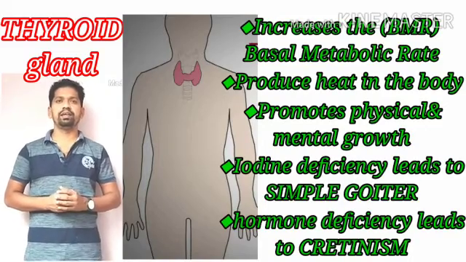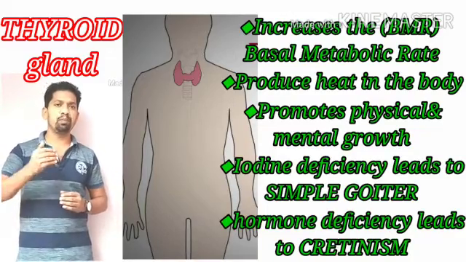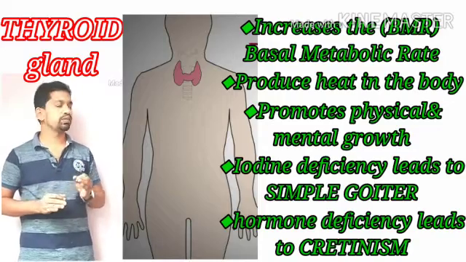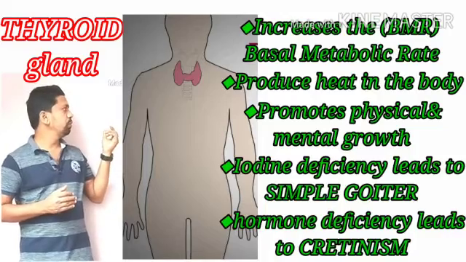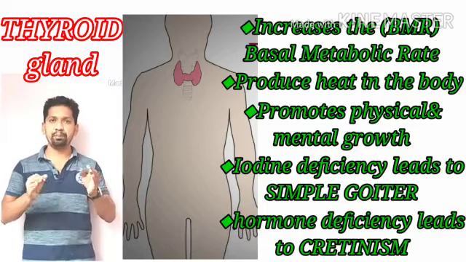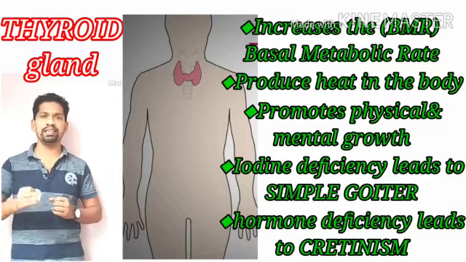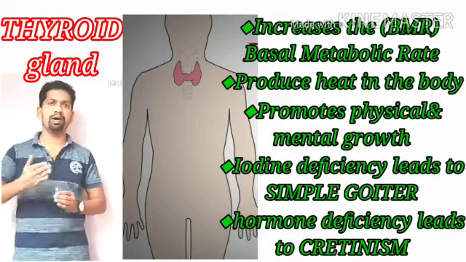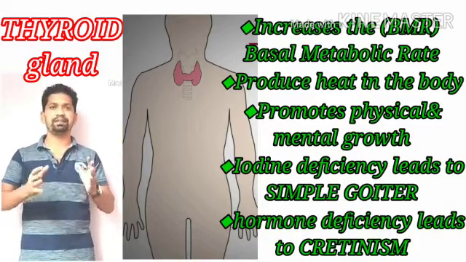Once again, the second important endocrine gland is the thyroid gland, which secretes an important hormone known as thyroxine. Thyroxine is very important to improve the basal metabolic rate, to maintain the normal body temperature, and physical and psychological, mental growth is completely controlled by this important hormone produced by the thyroid gland. The name of the hormone is thyroxine.